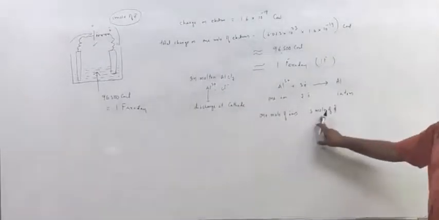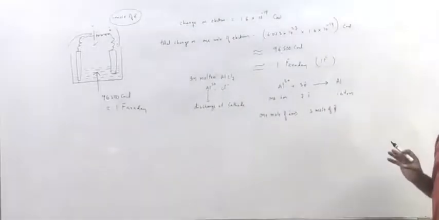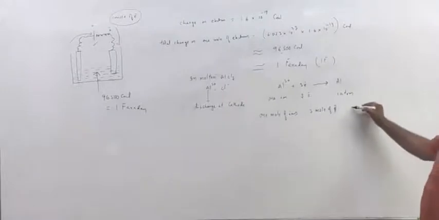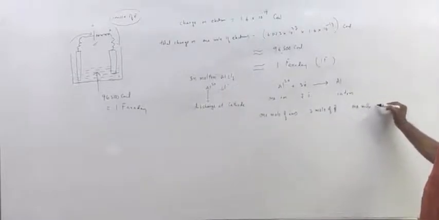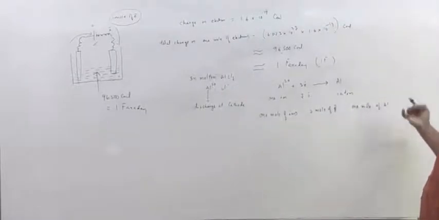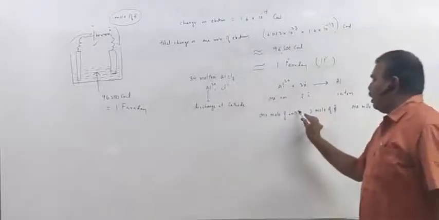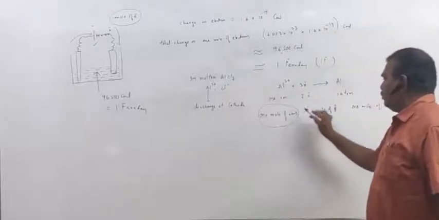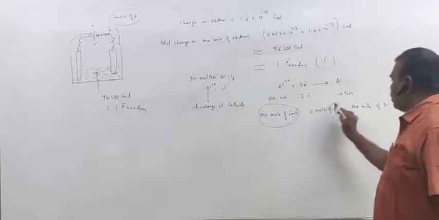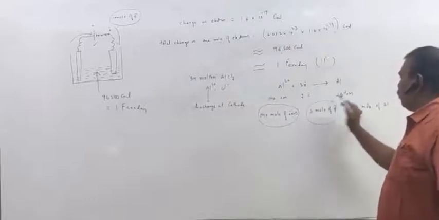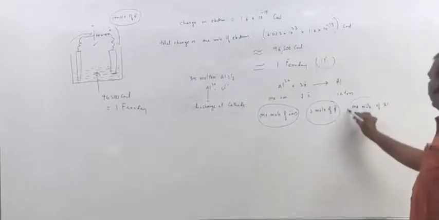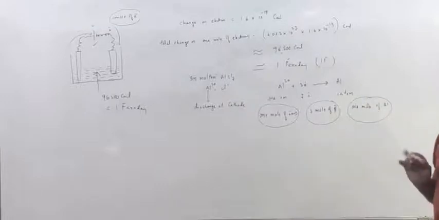For 3 moles of electrons, how many atoms are deposited? 1 mole of atoms will deposit. For 1 mole of ions, 1 mole of ions gain 3 moles of electrons, thereby 1 mole of aluminum will deposit.